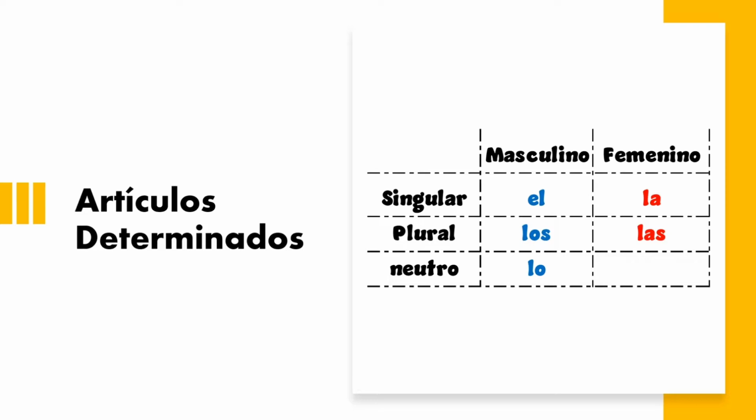The first one, masculine, the singular way, it will be el. The feminine way is la. Now the plural way, los, and the feminine, las. And now we have the neutral way, that it will be lo. But in this case we are not going to talk about this one. We are going to talk about this in another video.